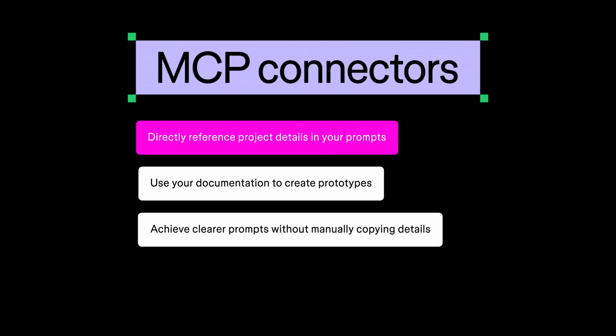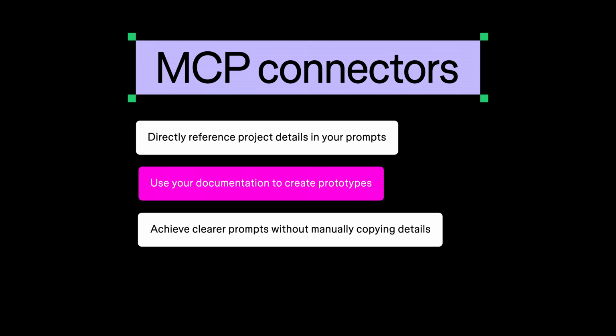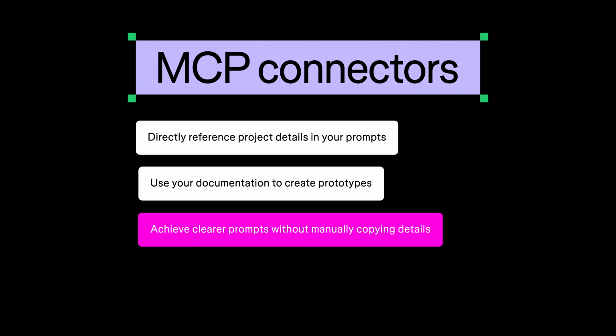Once connected, Figma Make can pull project details directly into your prompts and use them to inform the prototypes it generates. It's a shorthand way to achieving clear, contextual prompts while skipping the mental overhead of converting product documentation into actionable instructions. Let's walk through how to enable these connectors so you can hit the ground running on your next Figma Make project.